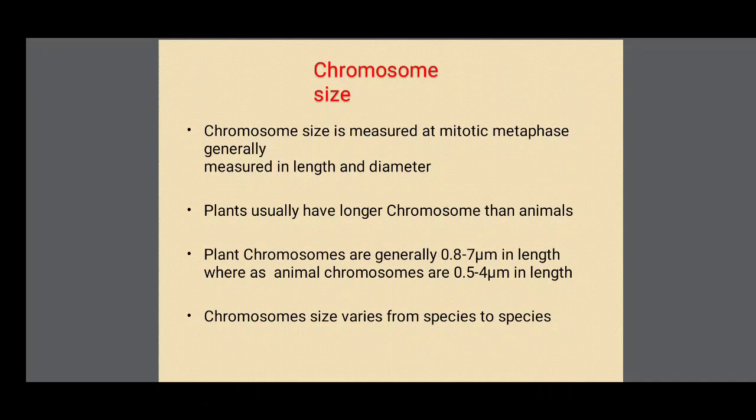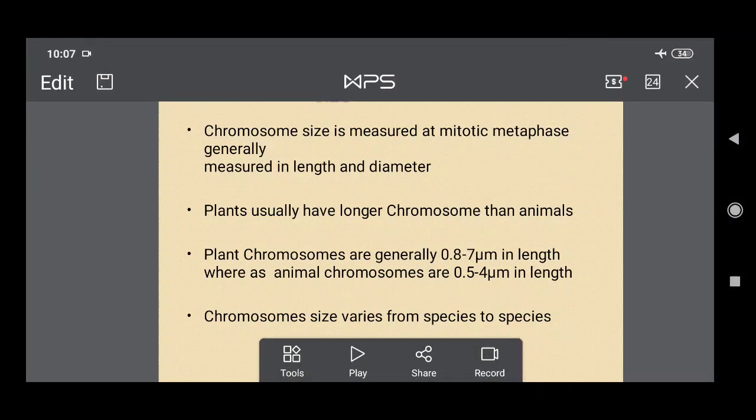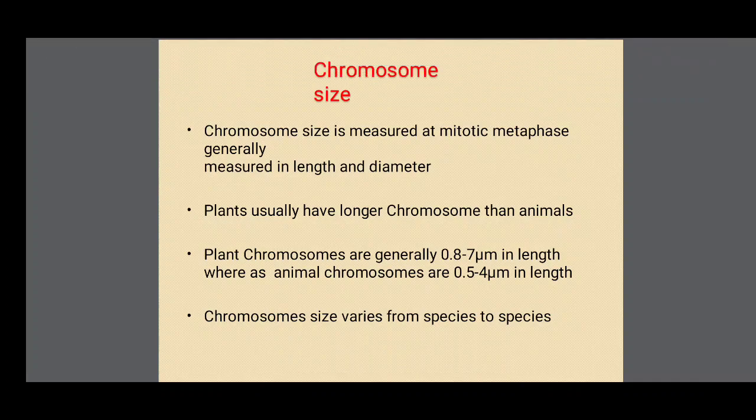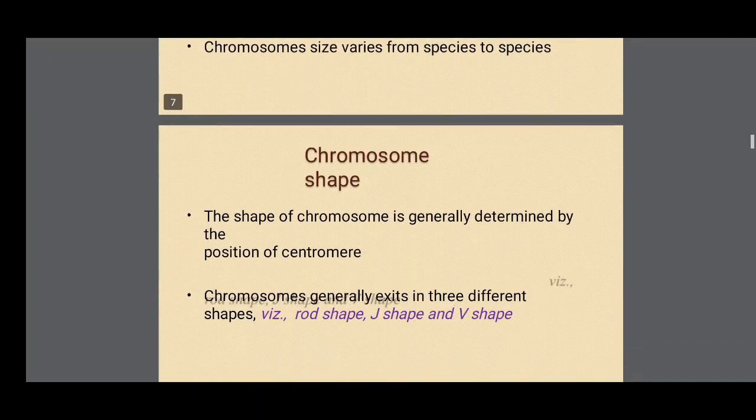Chromosome size varies from species to species. For example, human chromosome size is different from other mammals and other animals like reptiles, birds, and fishes.